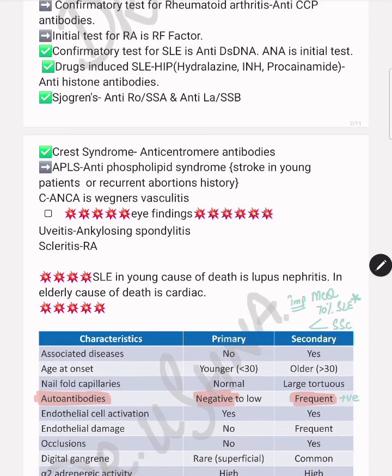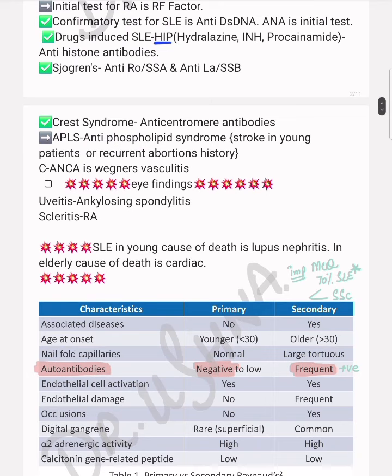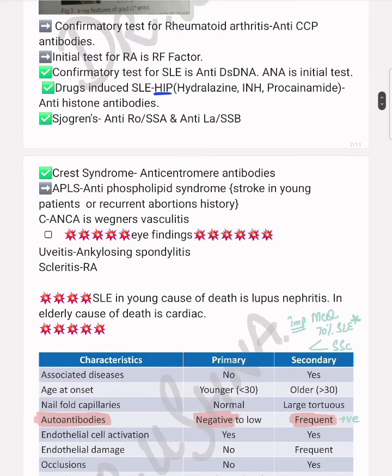Then another important concept about drug-induced SLE. Drug-induced SLE can be easily remembered by the mnemonic HIP: H for hydralazine, I for isoniazid, and P for procainamide. This is showing drug-induced SLE, and there will be antihistone antibody positive. Otherwise, the specific antibodies for SLE are anti-double-stranded DNA antibodies. But in the case of drug-induced SLE, you will find antihistone antibodies. These are two different concepts.